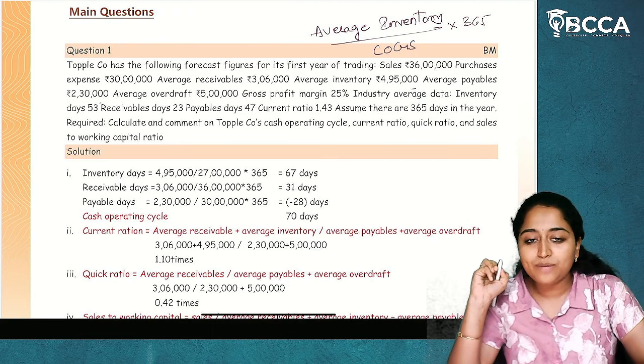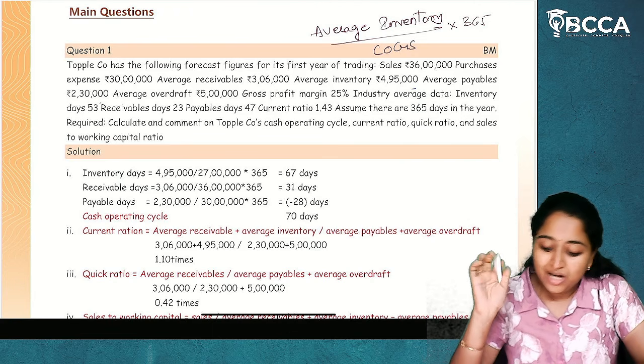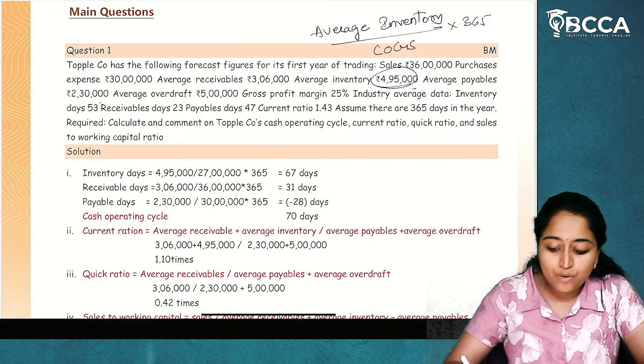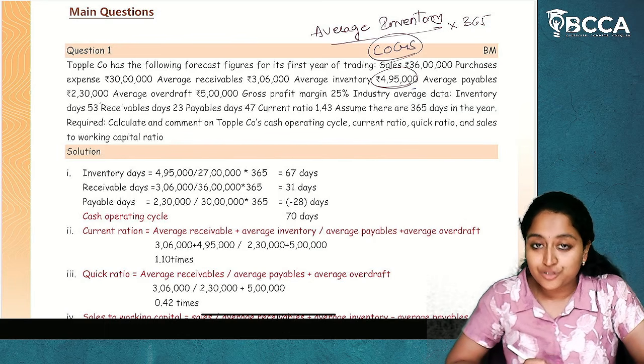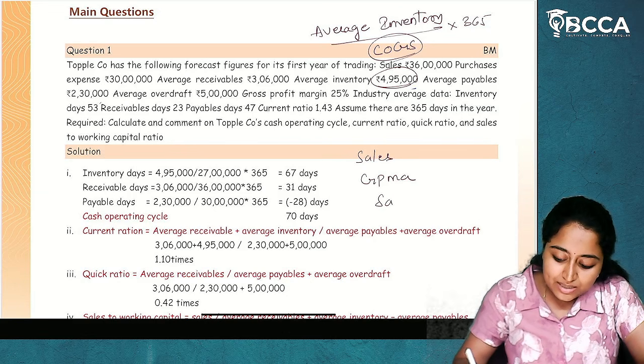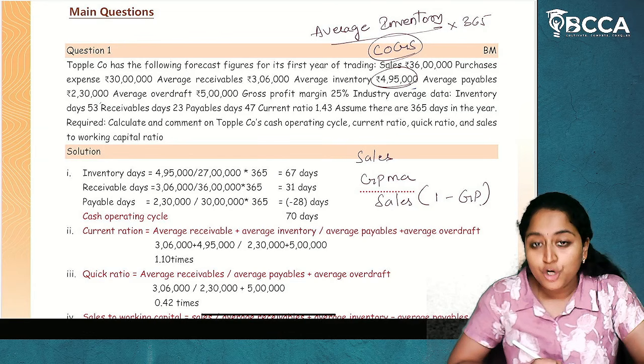This is the formula for inventory days. Average inventory is already given in the question: 4,95,000. Now, how are we able to calculate cost of goods sold? In the question, they have mentioned sales and given the GP margin. So sales into 1 minus GP margin will be our cost of goods sold.